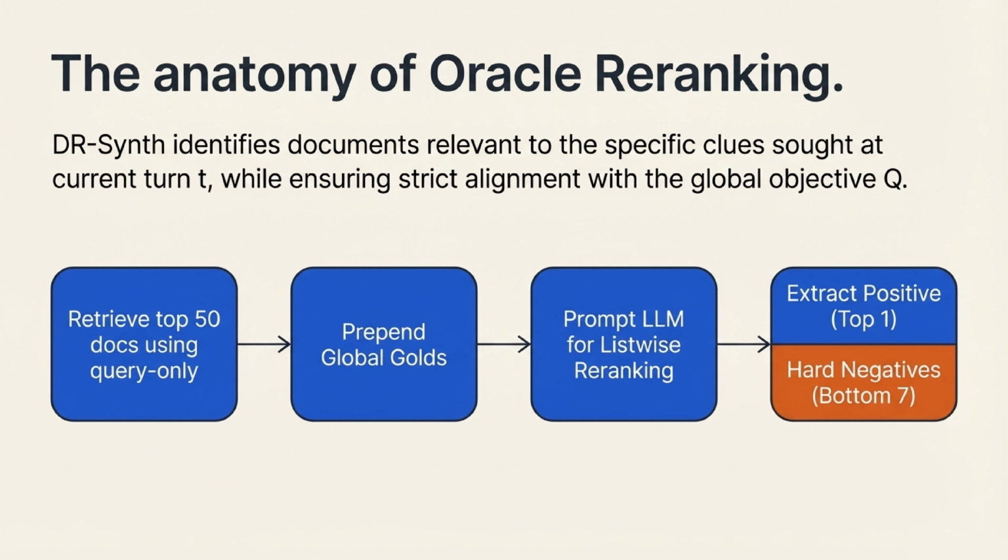How do we get accurate relevance labels for these intermediate steps? We use a process called Oracle re-ranking. First, DR-Synth retrieves the top 50 documents using a query-only baseline. Then, it prepends global gold documents known to be relevant to the overall objective. Next, it prompts a large language model to perform list-wise re-ranking. This isolates the documents relevant to the specific clues sought at that exact turn, giving us a top positive document and hard negatives to train on.